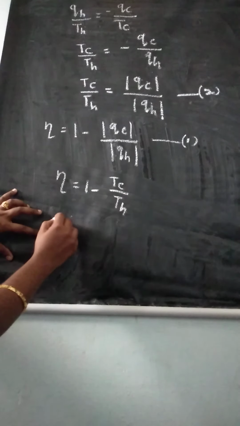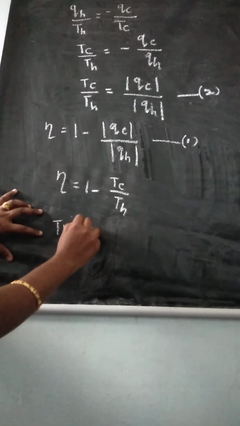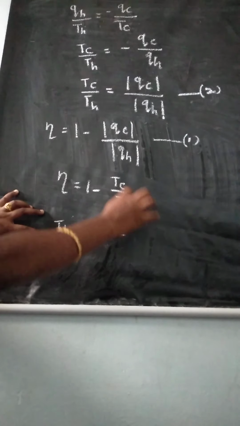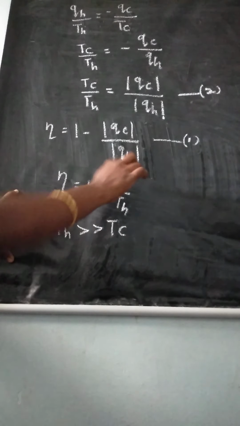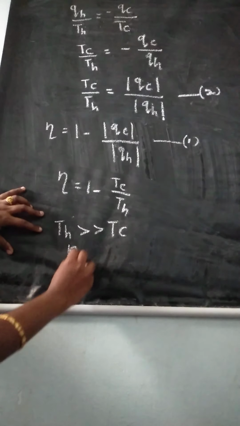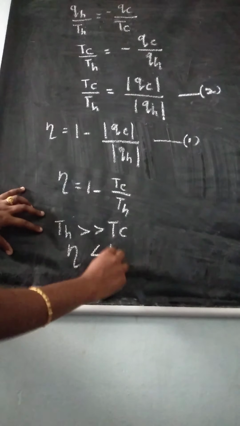In this equation, if T_H is greater than T_C, then the eta value is less than 1.